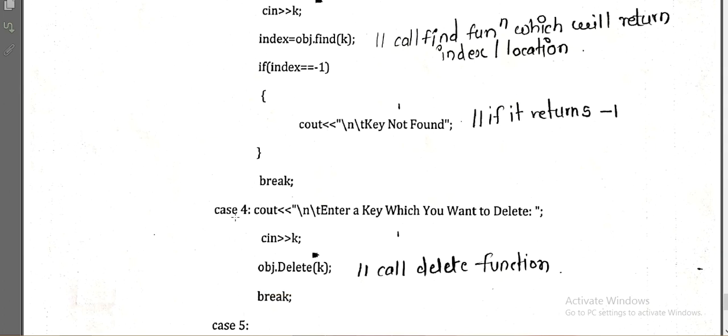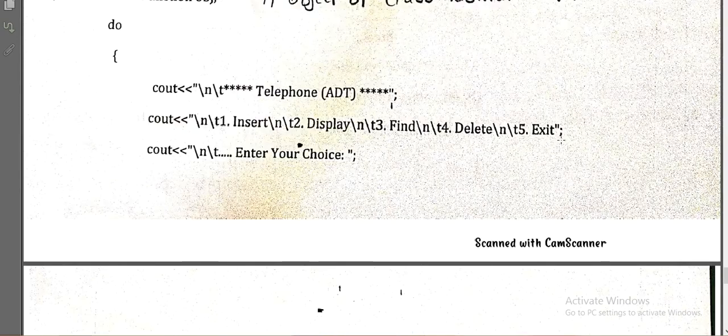Okay, and if the next case, case number 4, is the delete operation, then again we need to ask the user which key you want to delete from that hash table, right? So that key again I am taking in the k variable, and we are passing that key to the delete function. We call it as obj.delete, and again we are going to break after execution, and case number 5 is nothing but exit.